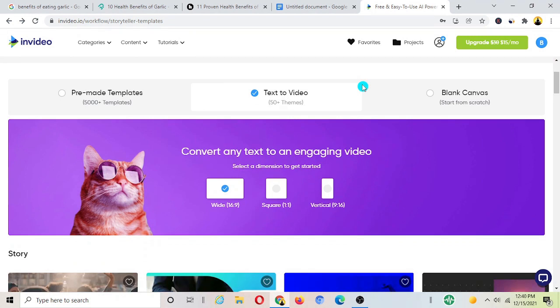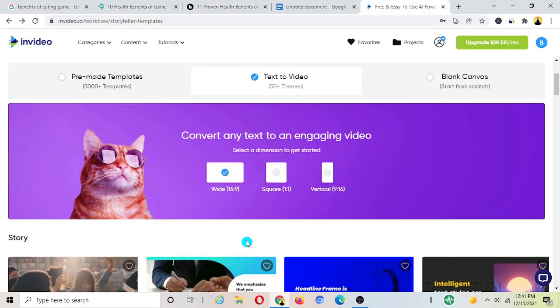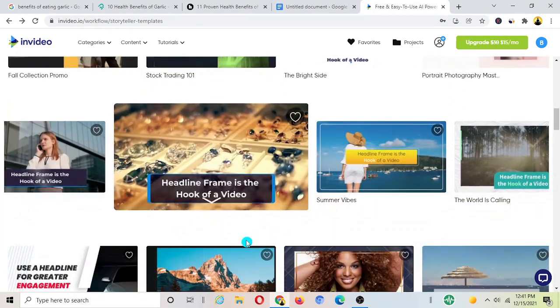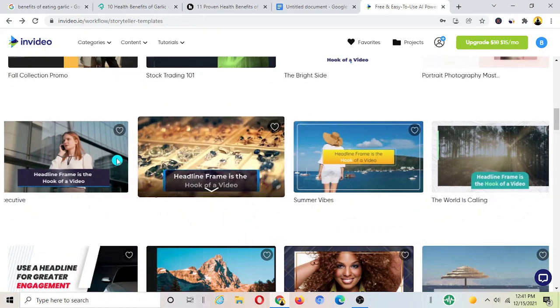Okay, now once you're at InVideo, what you need to do is choose the option that says text to video, and you have to choose the format for your video. If you're creating a video more than 60 seconds long, then obviously it's a wide format. That's what we're going to select right now. But let's say if you're creating YouTube Shorts, then obviously you'll have to choose vertical format here. Depending on what you're doing, you have to select the right format, and just scroll down, you'll have a bunch of templates to choose from. You can use any of these templates and start creating your video on them.